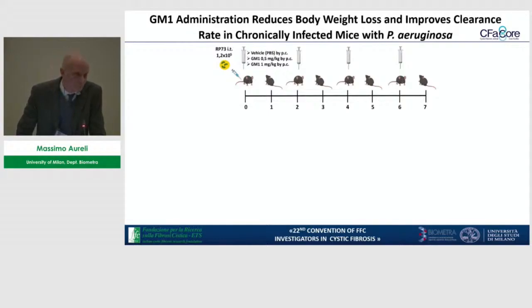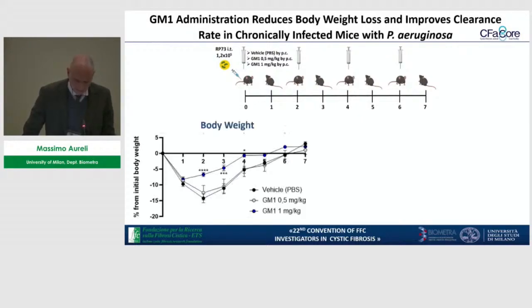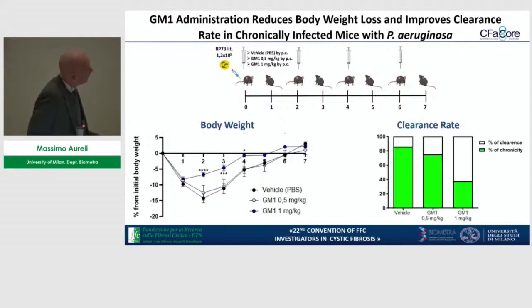We moved on, and thanks to the help of CF-ACOR, to study the effect of GM1 in the in vivo model represented by mice chronically infected with Pseudomonas aeruginosa. We started from wild-type mice, and we plan to extend the experiment in the next weeks also to CF mice. What we found is that at the concentration of 1 milligram per kilogram, we have a reduction in the body weight loss, meaning these mice stay well, and also an increase in the clearance rate for Pseudomonas aeruginosa.